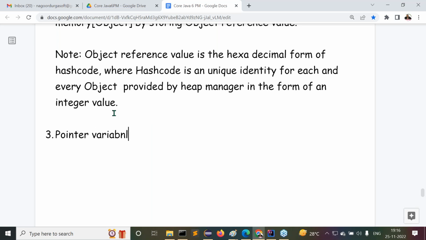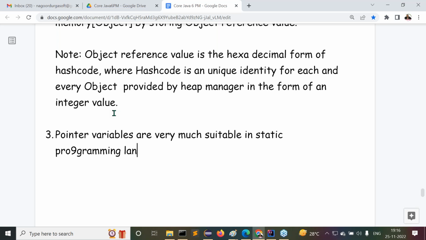Pointer variables are very much suitable in static programming languages and platform dependent programming languages.